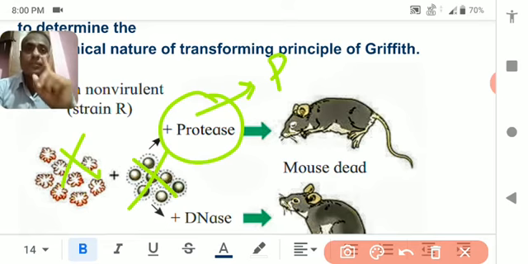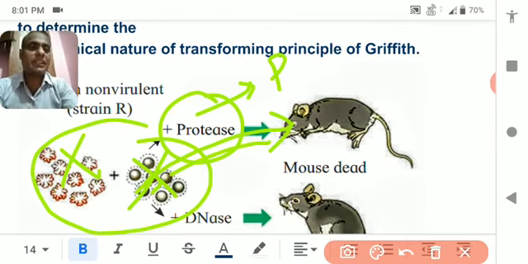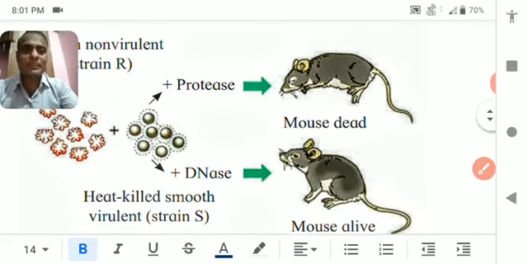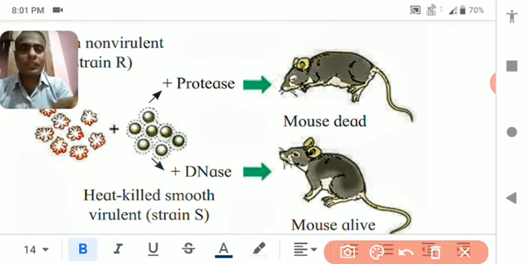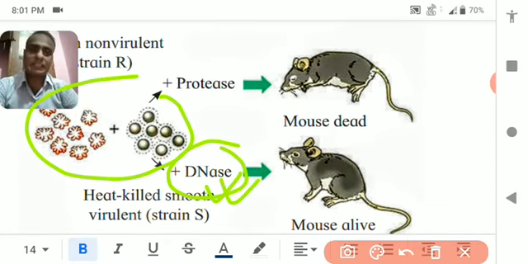So here the protein of these 2 has been digested. Only DNA is present, and when this combination has been injected, the rat is killed, because the DNA converts the rough into smooth. And here DNase has been used. The combination has been injected with DNase. DNase is an enzyme which digests the DNA.